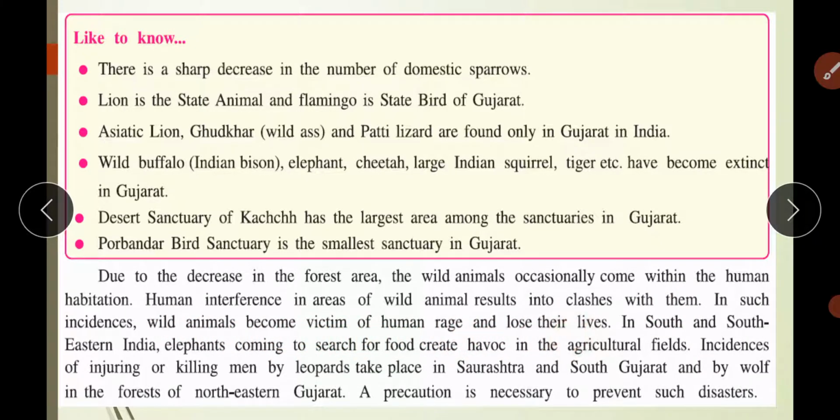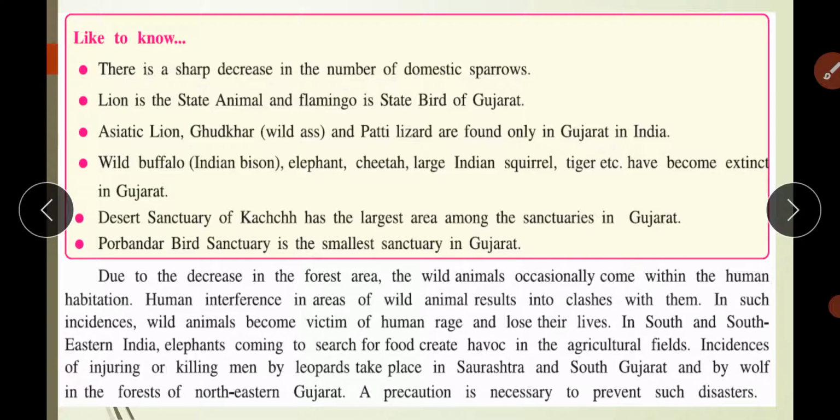Of course, as I told you, जानवर और इंसान की लड़ाई में हमेशा जानवर हारता है, क्योंकि इंसान तो उसको कैसे भी करके मार देगा. In south and southeastern state, elephants coming in search of food create havoc in the agriculture field. Incidences of injuring or killing man by leopard take place in Saurashtra and South Gujarat and by wolf in the forest of northeastern Gujarat. A precaution is necessary to prevent such disaster.